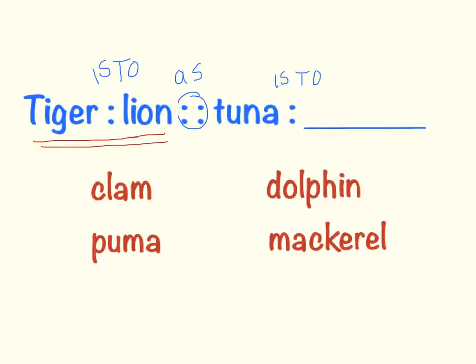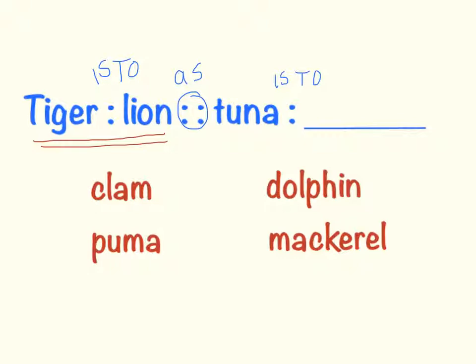So now I need to find something that's in the same family, in the same class as tuna. So I'm going to go through each option. Always go through every single option. Even if you come across an answer and you are sure that it's right, you still need to go through and check the other answers because you never know. Alright, so first off we have clam.